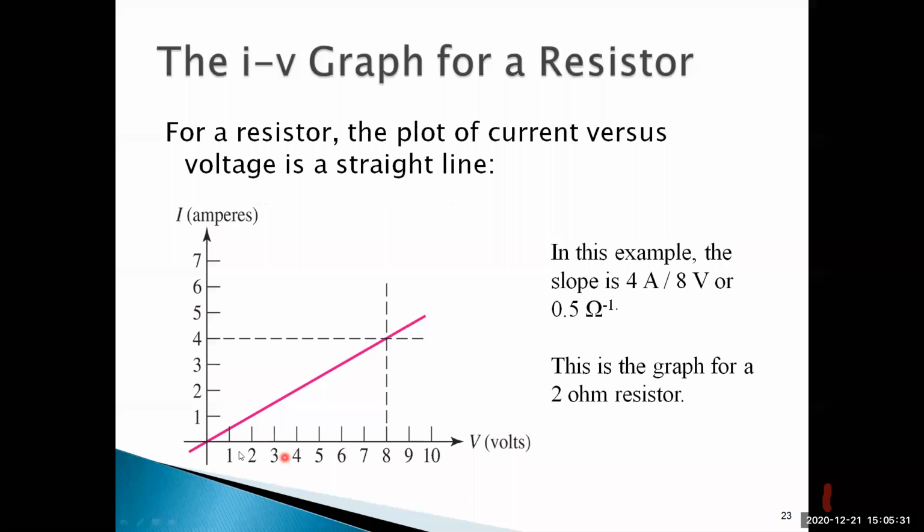The slope is always constant. If it is linear, the resistance is constant always. Here, anywhere on the graph, the resistance is constant.